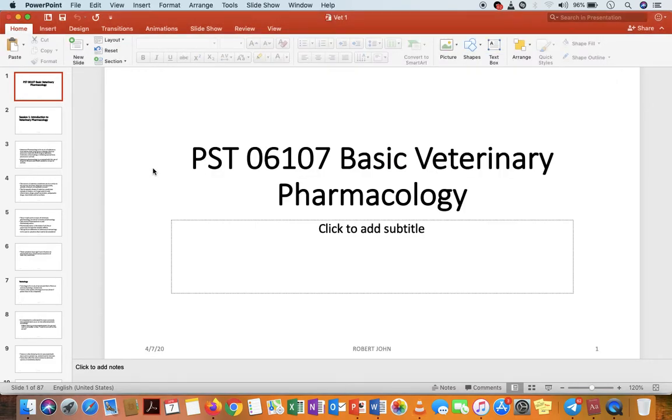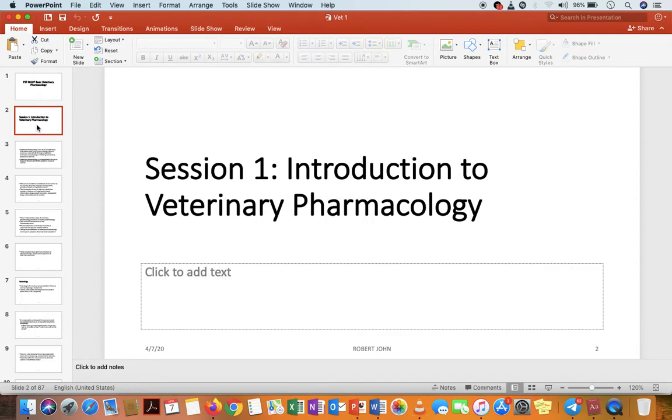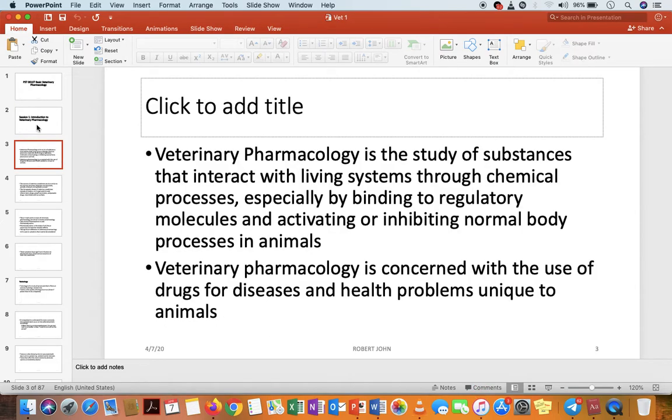From the meaning of pharmacology that you know, we can join the two words, beginning with the first session, the introduction to veterinary pharmacology. We define veterinary pharmacology as the study of substances that interact with living systems through chemical processes, especially by binding to a regulatory molecule and activating or inhibiting the normal body processes in animals.